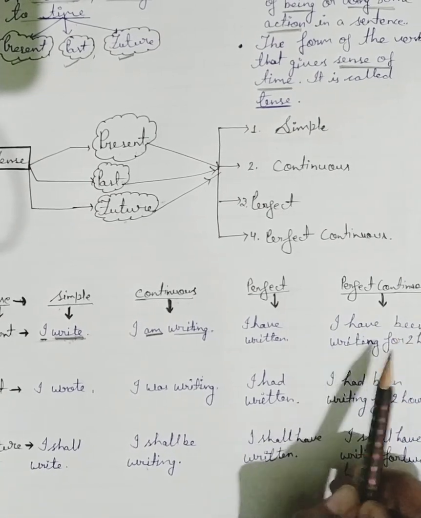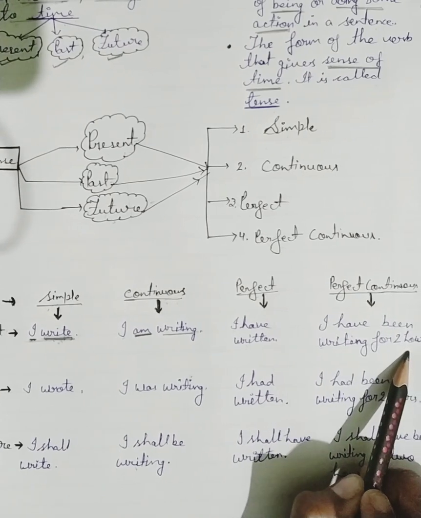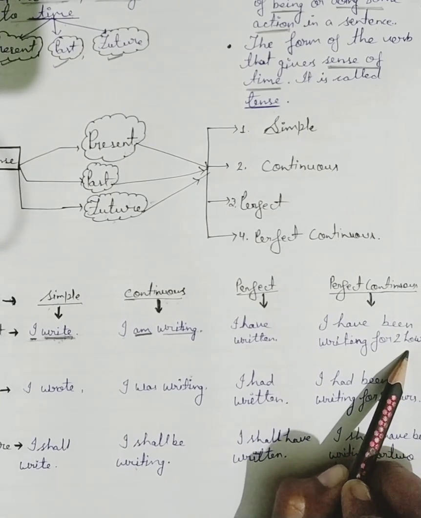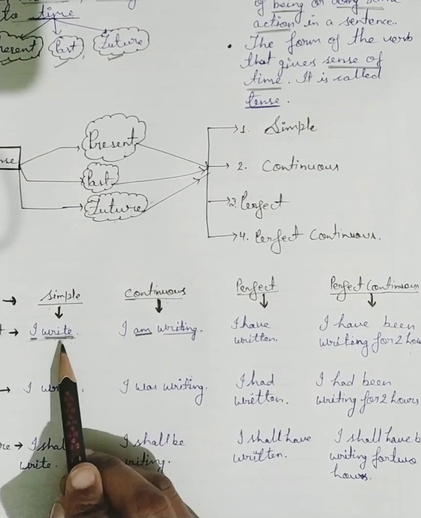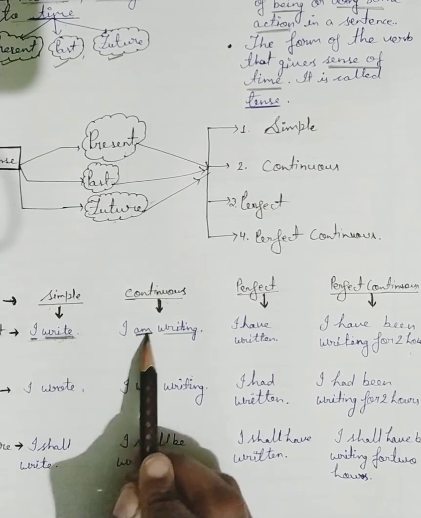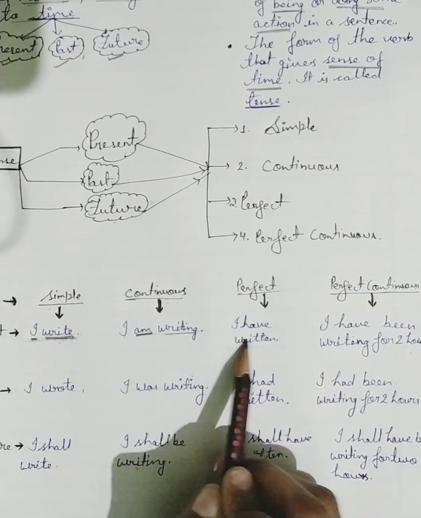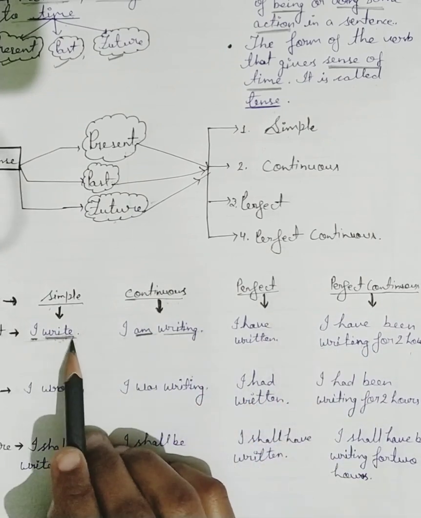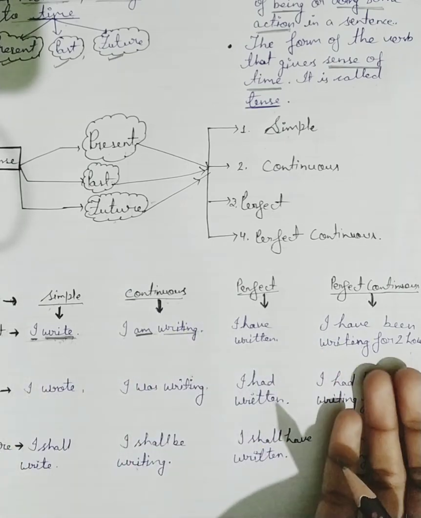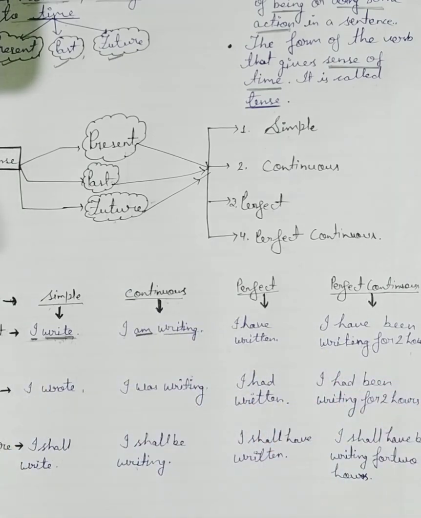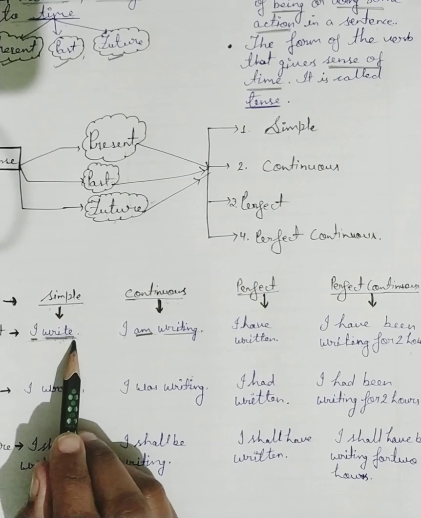Now if we talk about the perfect continuous, "I have been writing for 2 hours." So you can see here I chose only one sentence, and we can write it in many ways. So the way of writing or the way of saying such a sentence represents the type of sentence or the part of sentence. So here first we learned about the present.